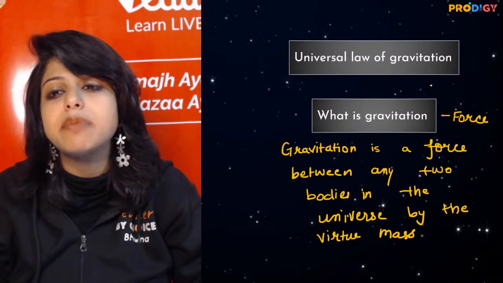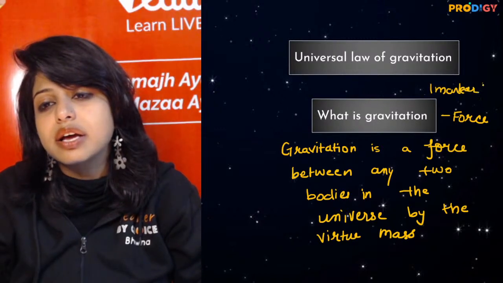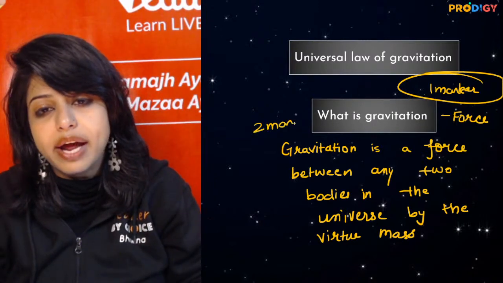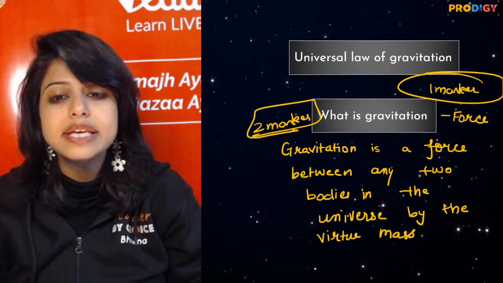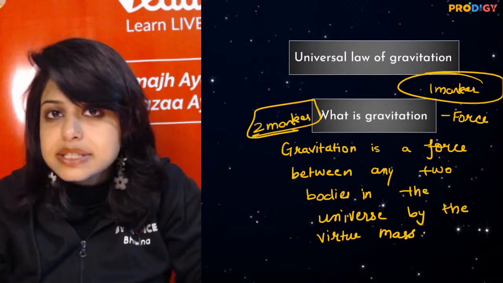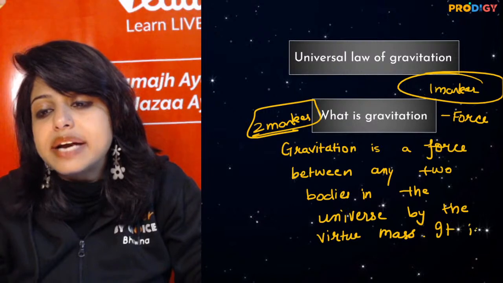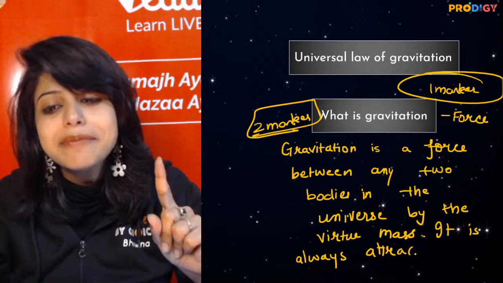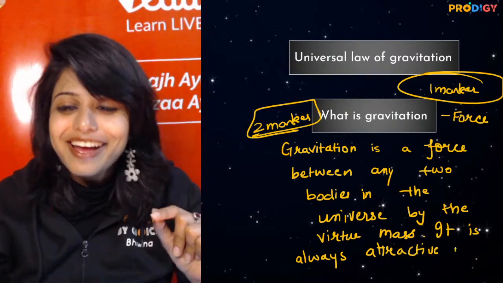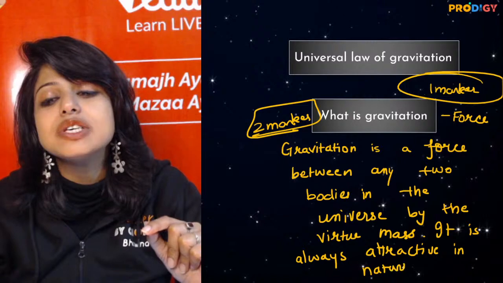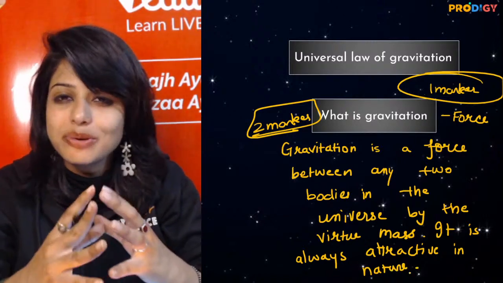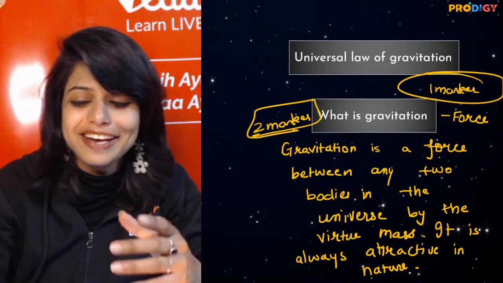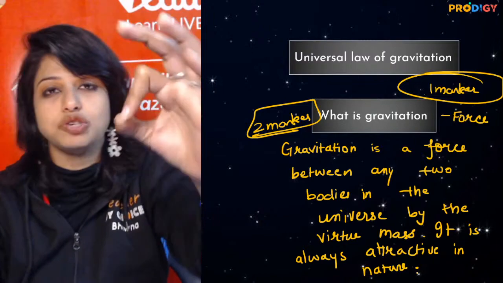So if this is a 1 marker question, force, gravitation is an attractive force. If it is a 2 mark question, that's what I am writing right now: a force between any two bodies in the universe by the virtue of mass. It is always attractive in nature. Super good, I got my 2 marks. I have written 2 lines with a full stop. So ideally you have to do the smart work along with the hard work to sustain in today's world. Examiners are getting smarter. We are smarter. We are Gen X. So people, this is the most basic question that you can get.